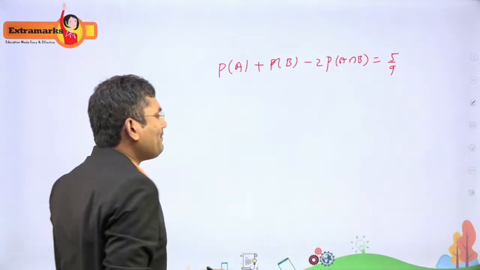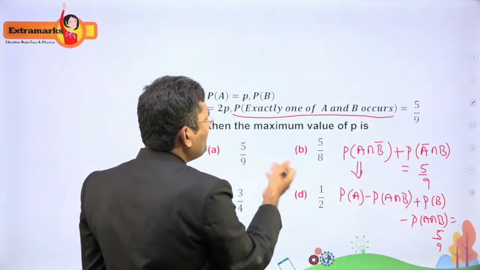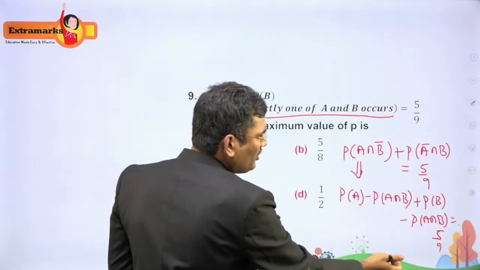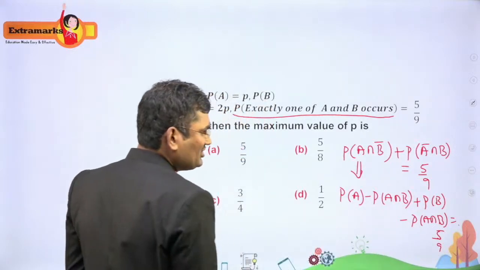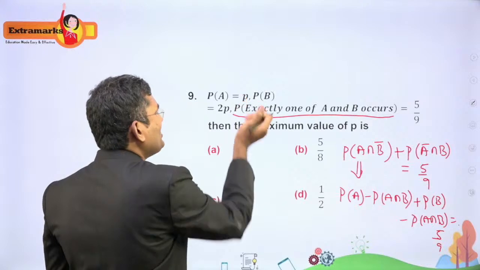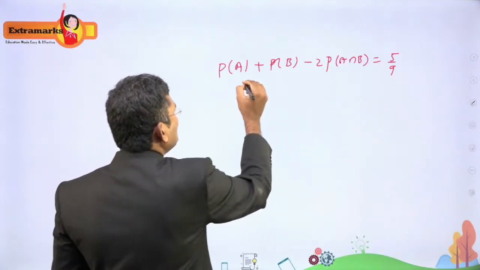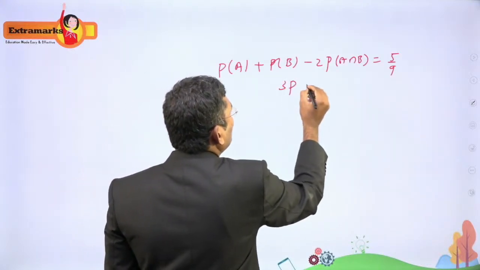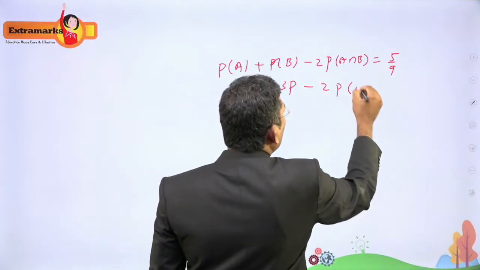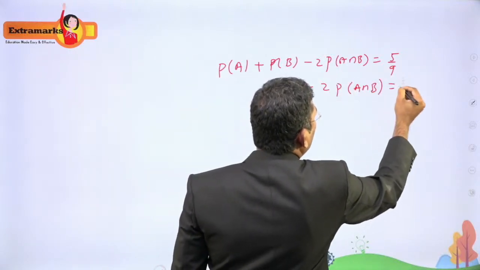Right. So P(A) plus P(B). What is P(A)? P(A) plus P(B) minus 2 times P(A ∩ B) is equal to 5/9. They gave P(A) is p and P(B) is 2p. So this is p, this is 2p, this is 3p in total, minus 2 times P(A ∩ B) equal to 5/9.